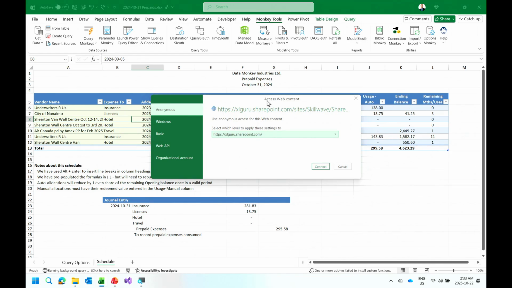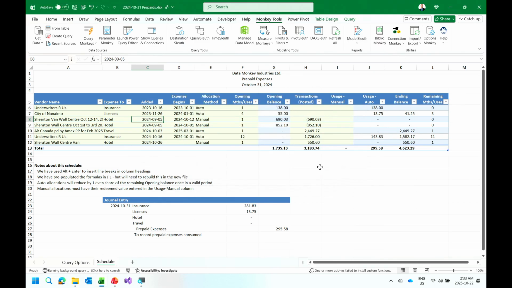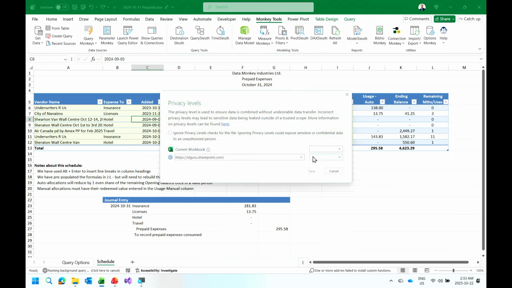Why, when I'm already signed into Microsoft on my account on my computer and in Excel, and I use the same credentials for SharePoint, why this has to come up, I don't know. Chris, do you know anybody that can get that fixed? Anyhow, privacy levels, I'll buy this one. That one makes sense. But here we go.